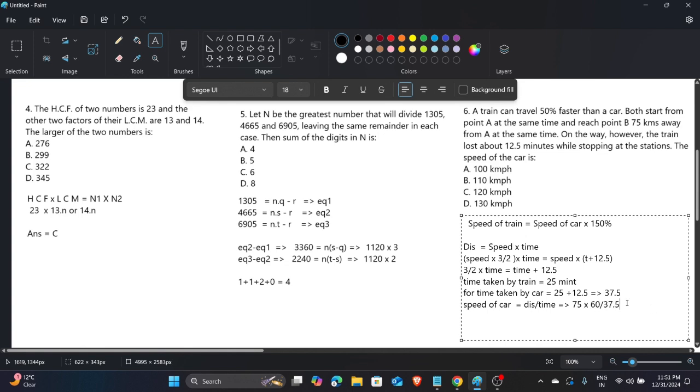It is basic math. So the answer we get is 120 kilometers per hour.